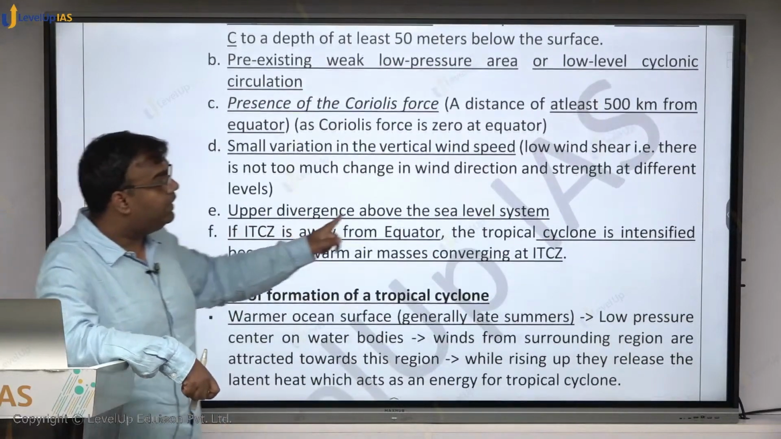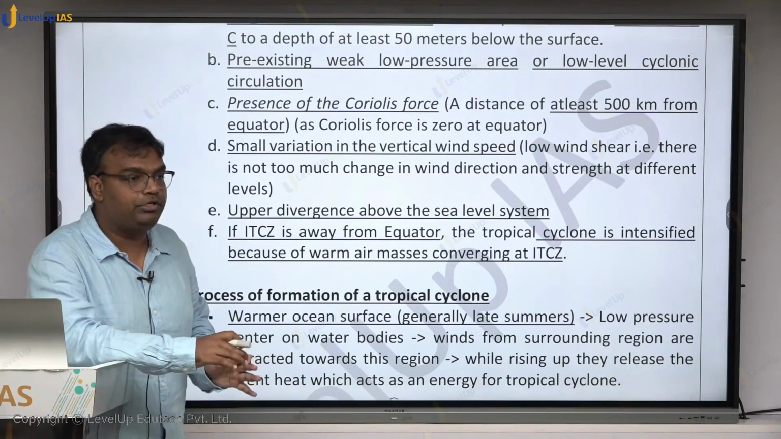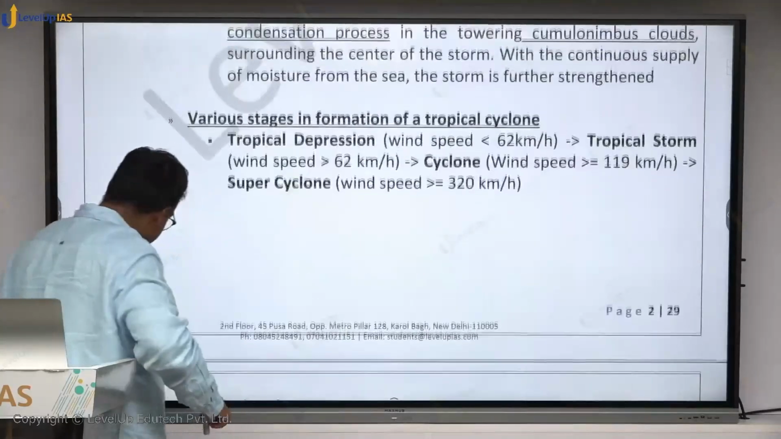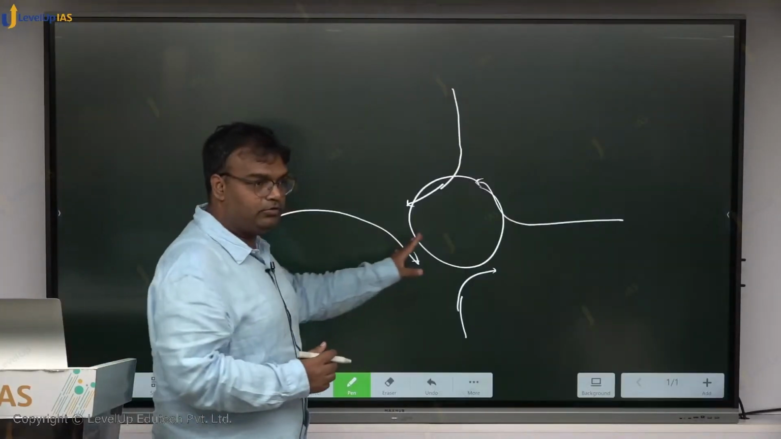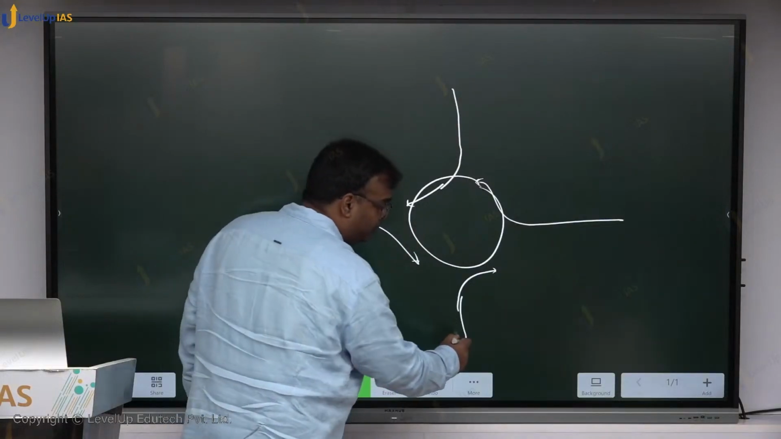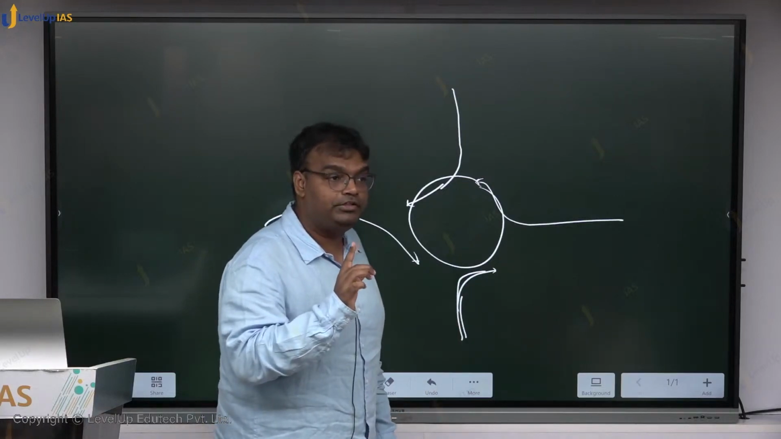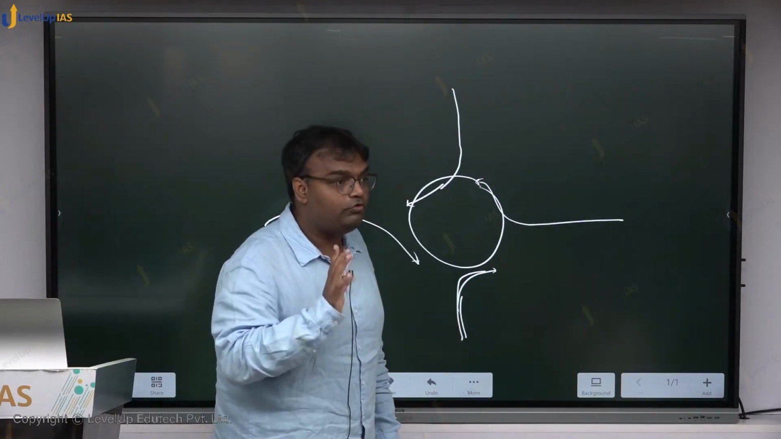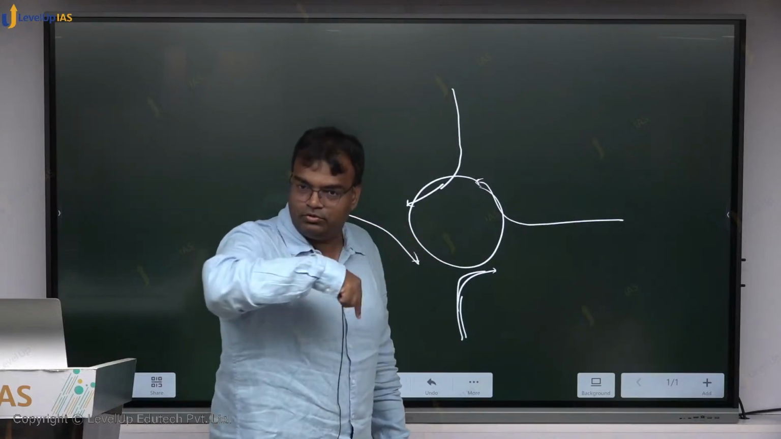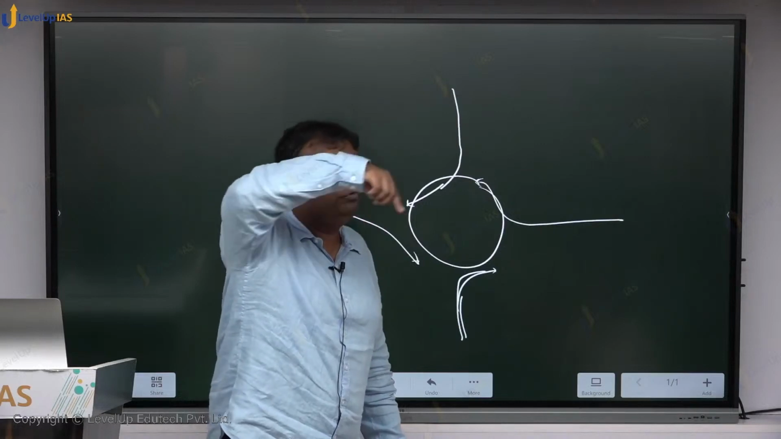Then upper divergence above sea level. This is another key thing which would be required. Let me make a cyclone for you. This cyclone was forming. This was the beginning. More and more wind with moisture, water vapor, will come in and start circulating. And the circulating air will keep on moving upwards.